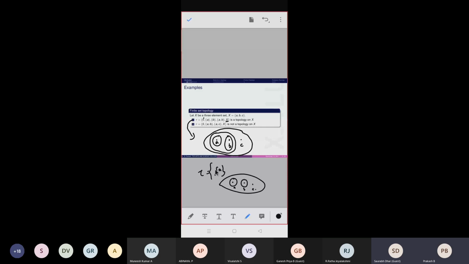Whole set X and the empty set, which is trivial. Okay, very good, right? So is it a topology or not? No, sir, because it is not closed under union, because singleton a union singleton b is not an open set. Very good. Singleton a union singleton b is equal to {a, b}, but here {a, b} is not an element, right? If you take one more circle, then it will be a topology, right? Yes.